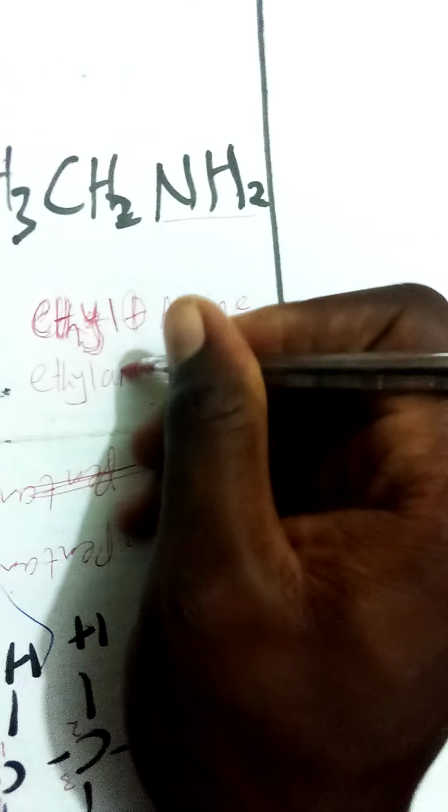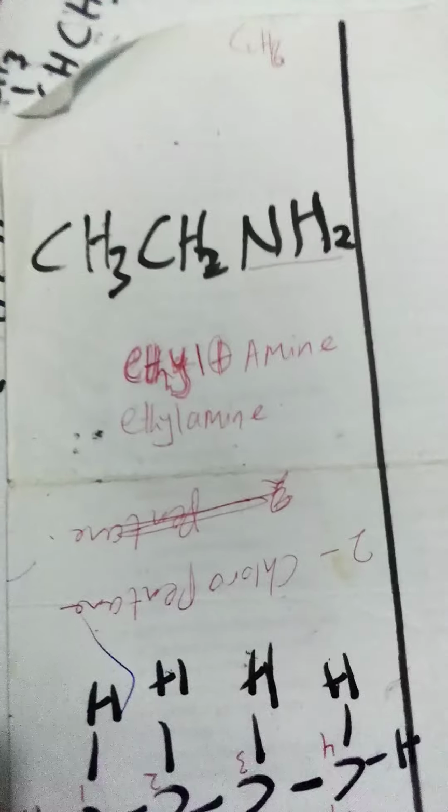Now this ethyl plus amine, if you get something like this, you just add them to give ethylamine. So the compound here is ethylamine.